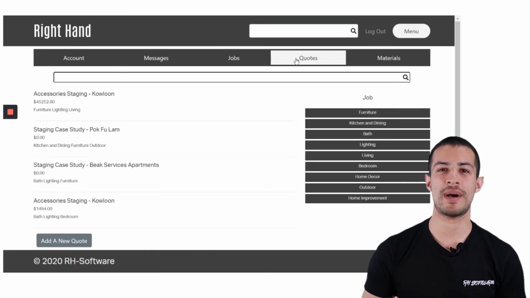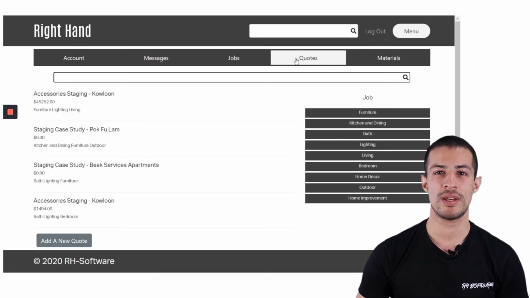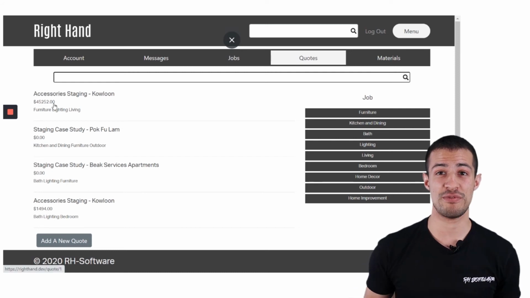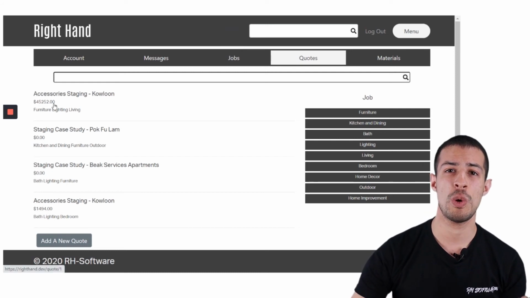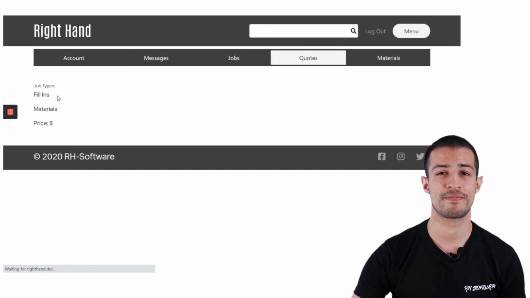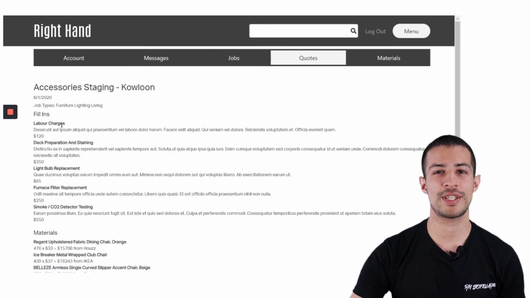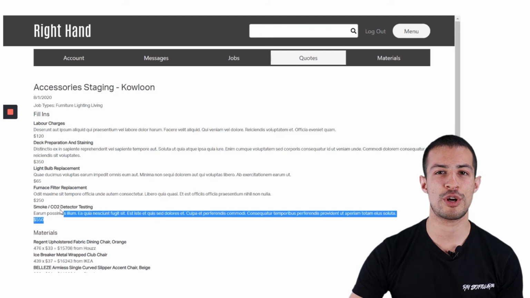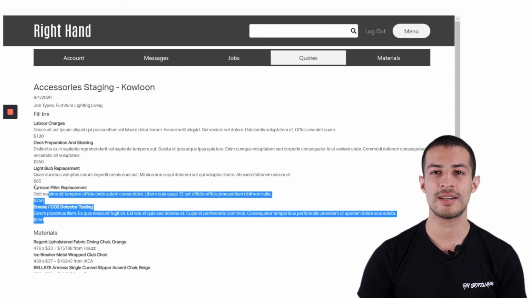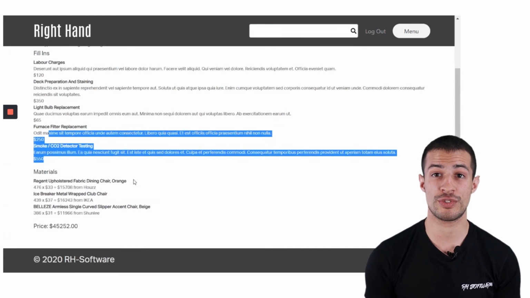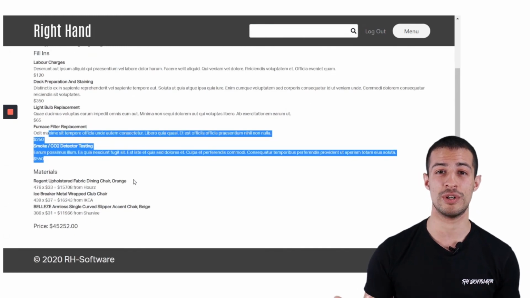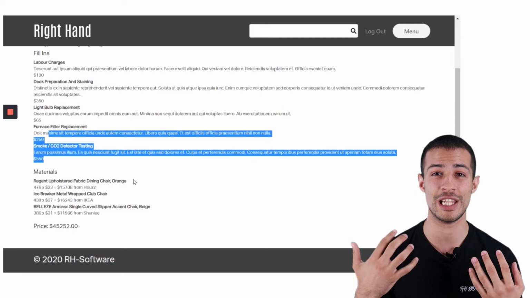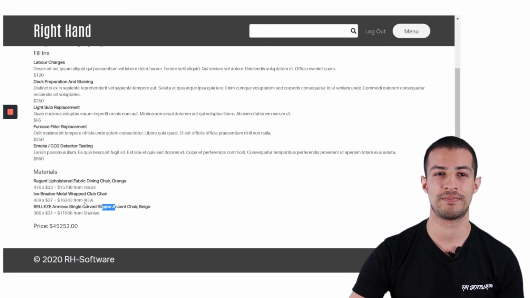Next up, we have the automatic quote generation system. So for example, this quote right here for accessory staging was actually really, really expensive. So let's see what made it so expensive. As you can see, the labor charges, all of the sort of mundane tasks were actually quite cheap. The majority of this cost for the project actually came from the materials. These people wanted a load of chairs.